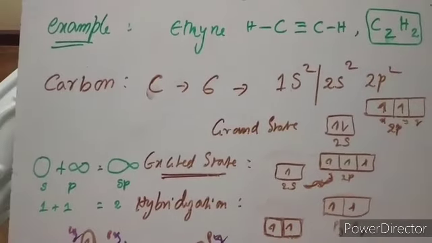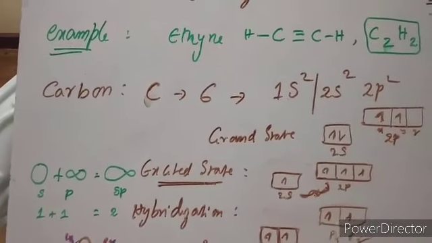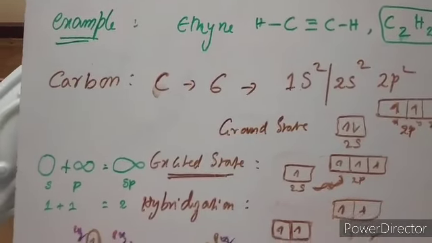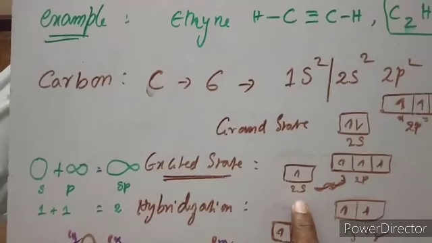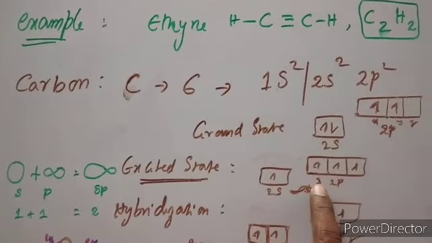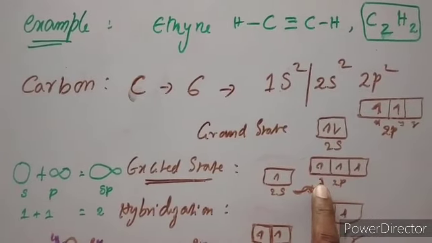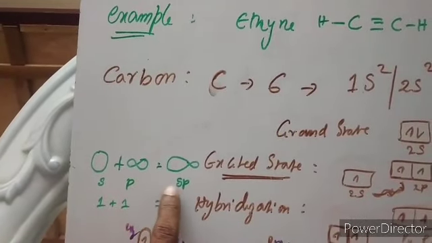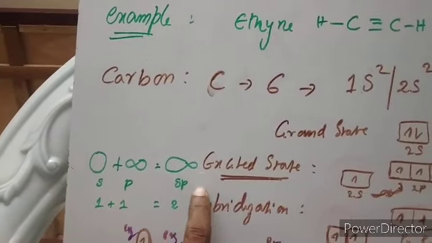Now these excited state electrons, means orbitals in the excitation state, undergo hybridization. In this hybridization, one s orbital is intermixed with one p orbital of the carbon. So now one s is mixed with one p. Totally it forms sp hybrid orbitals.